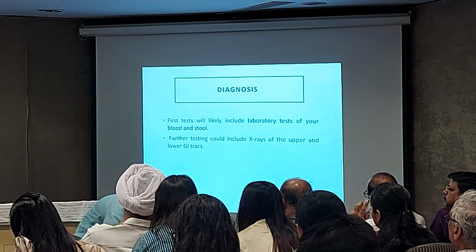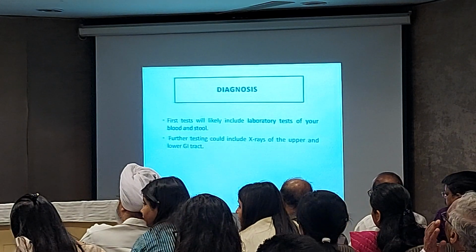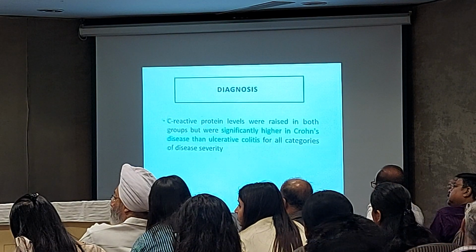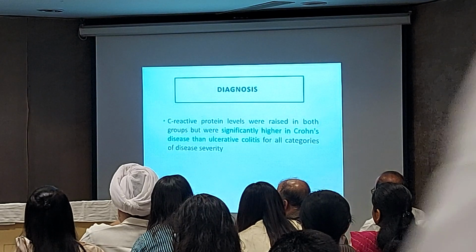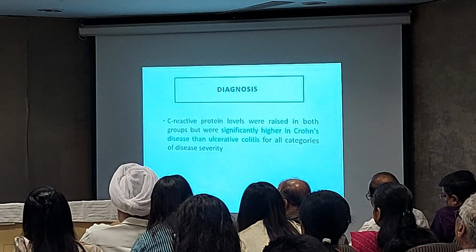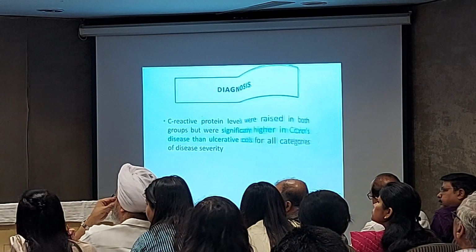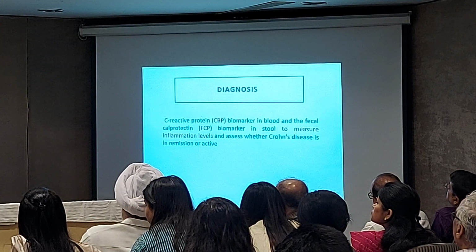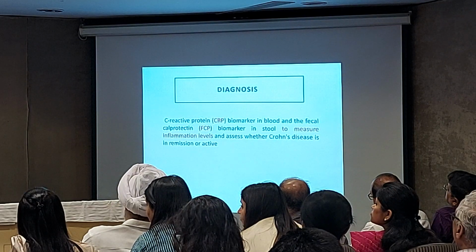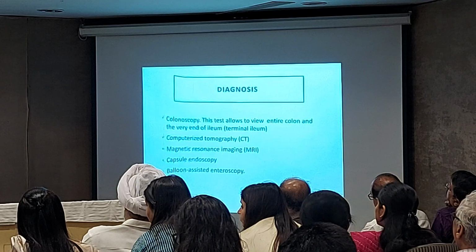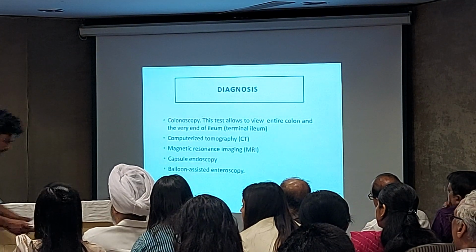The first tests will be blood and stool, then X-ray of the upper and lower GIT. C-reactive protein levels are raised in both groups, but are significantly higher in Crohn's disease than in ulcerative colitis. Then CRP and calprotectin are the markers for inflammation level. Then colonoscopy, CT and MRI are the other tests.